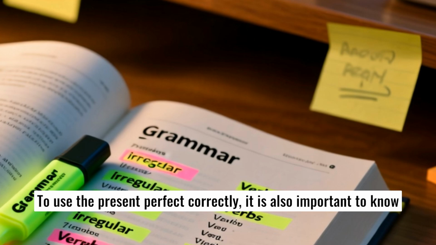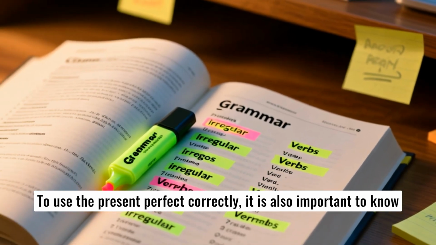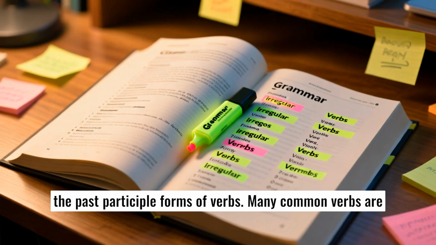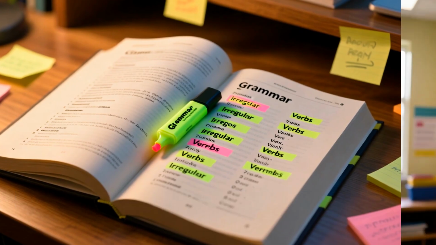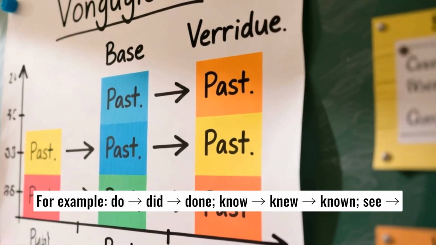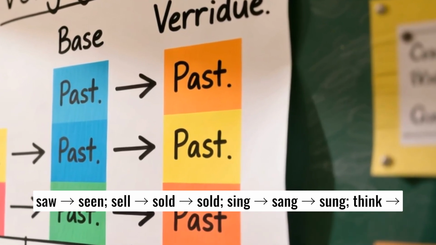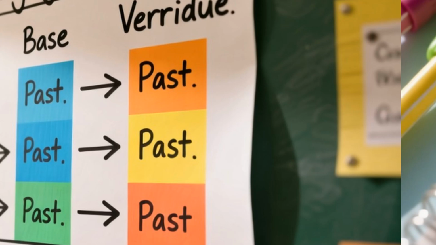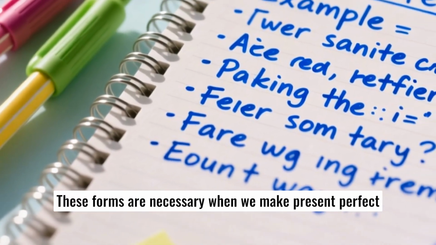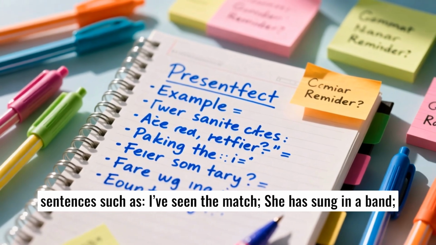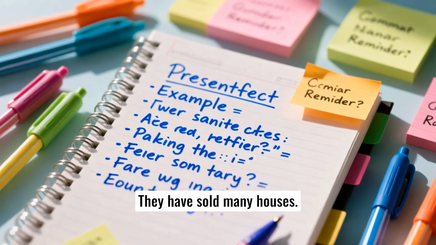To use the present perfect correctly, it is also important to know the past participle forms of verbs. Many common verbs are irregular. For example, do, did, done; know, knew, known; see, saw, seen; sell, sold, sold; sing, sang, sung; think, thought, thought; stand, stood, stood; steal, stole, stolen. These forms are necessary when we make present perfect sentences such as, I've seen the match, she has sung in a band, they have sold many houses.